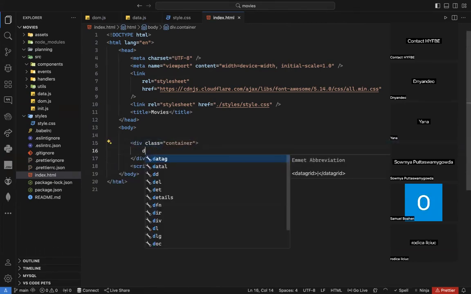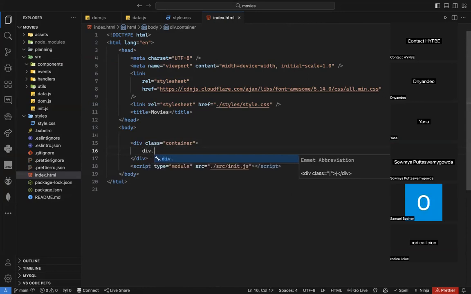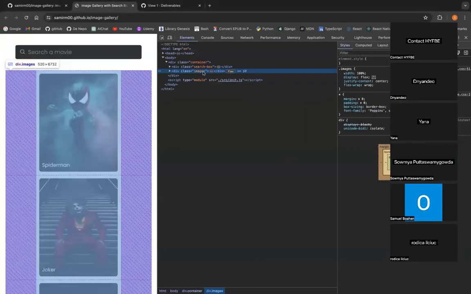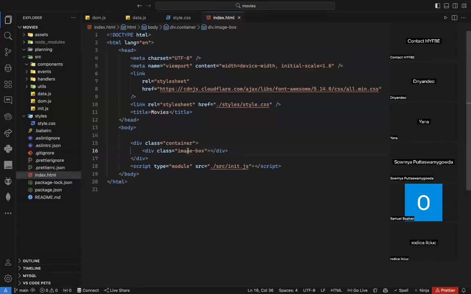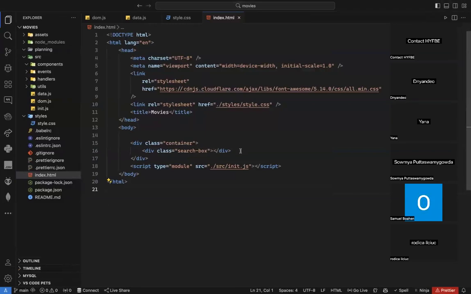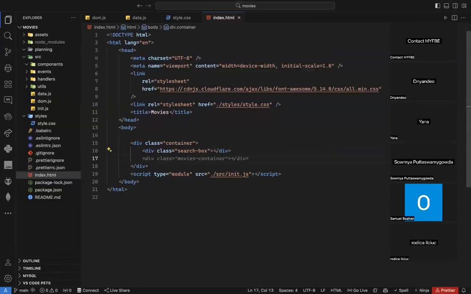And then I have a div with class image box. And it was image box, if I'm not mistaken. Let's see. No, actually it's search box. So div with class search box. And the second one here, div with class images. I will keep the same classes because I'm not planning to do the CSS.